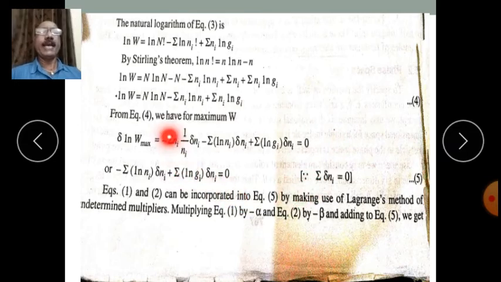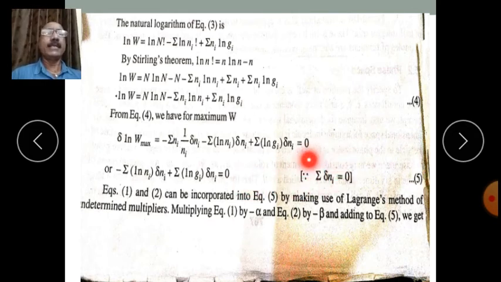So this Ni will cancel, summation of delta Ni is equal to 0, so this term becomes 0. So we get the remaining two terms, minus log of Ni delta Ni plus log of Gi delta Ni, is equal to 0, as summation of delta Ni is equal to 0.